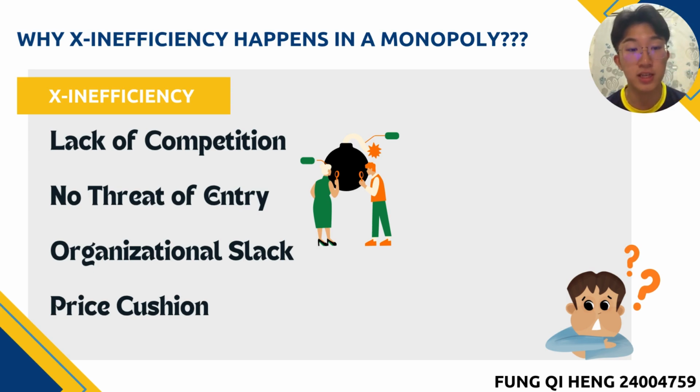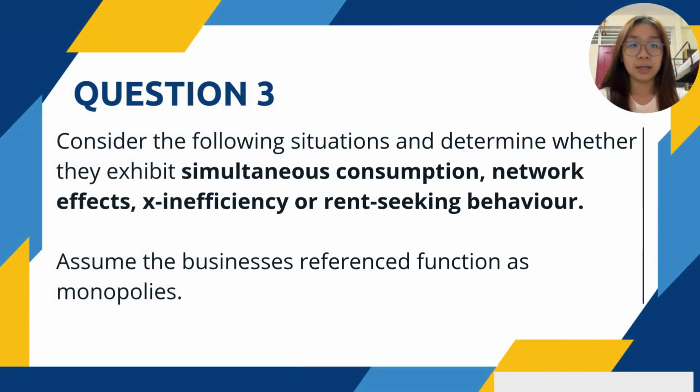In conclusion, X-inefficiency in a monopoly is driven by four main causes: organizational slack, price cushion, no threat of entry, and lack of competition. So this is what I want to share with you. Thank you.